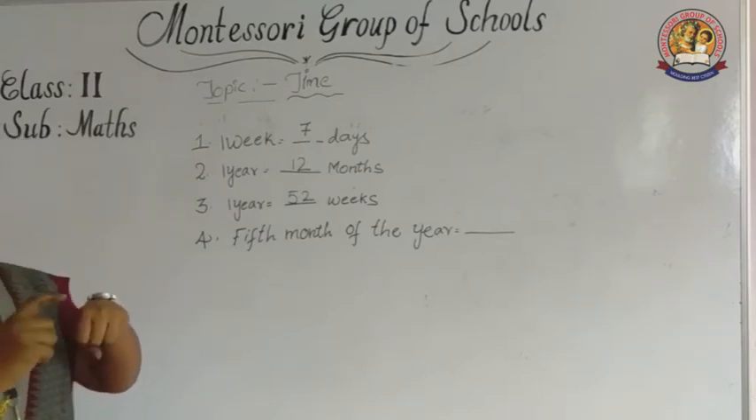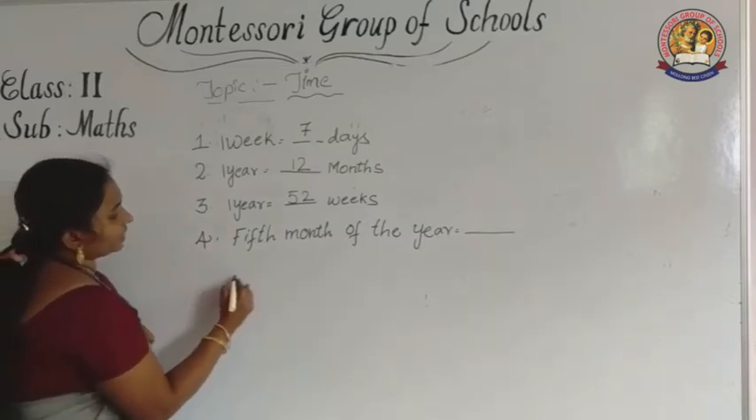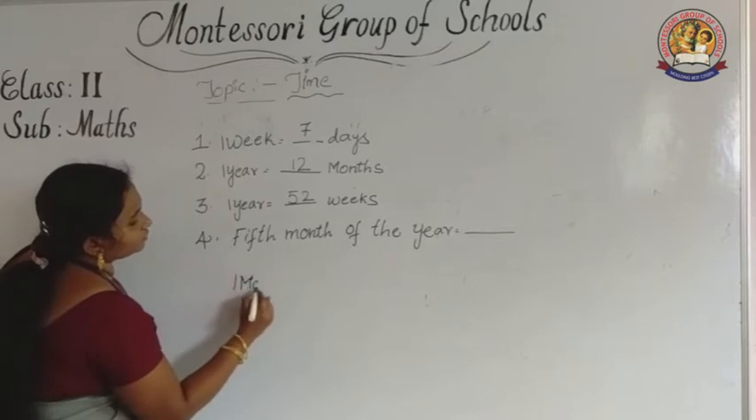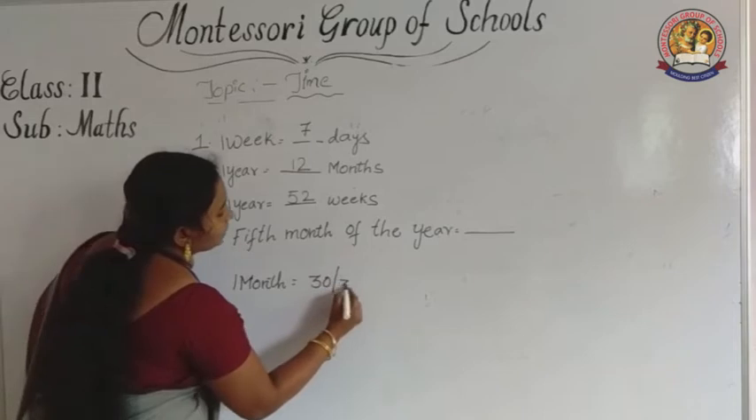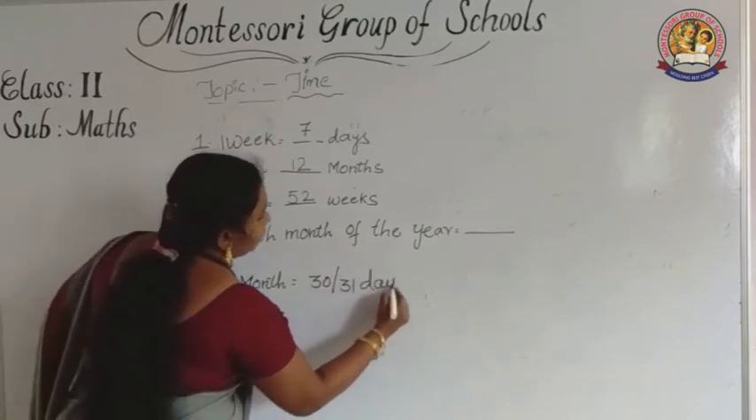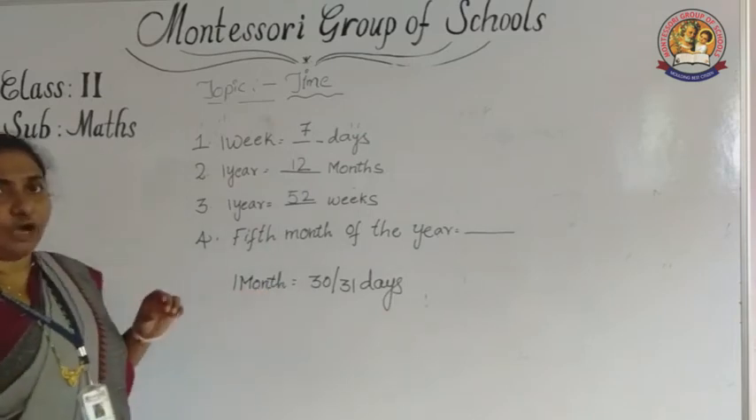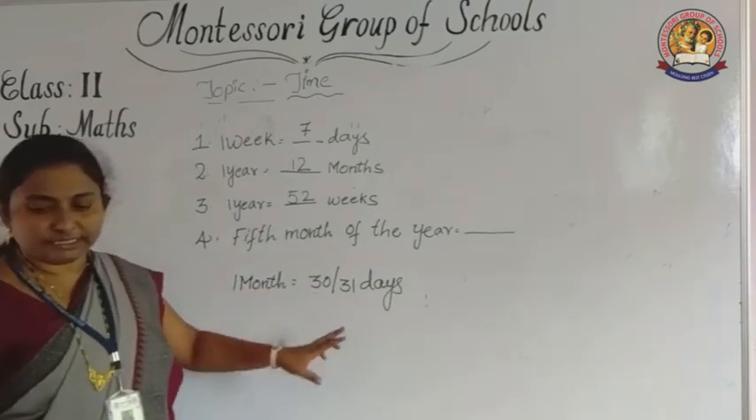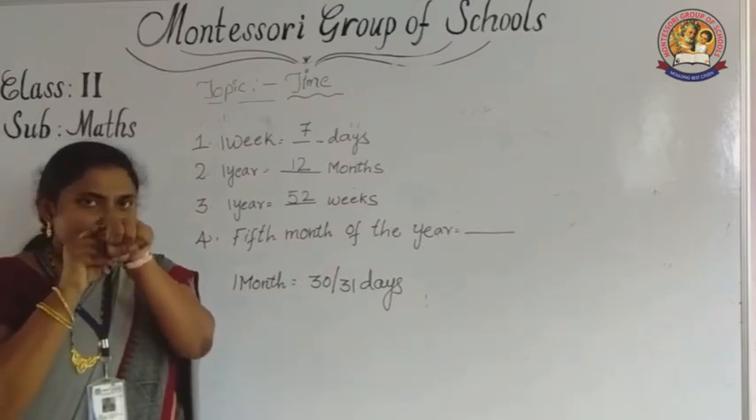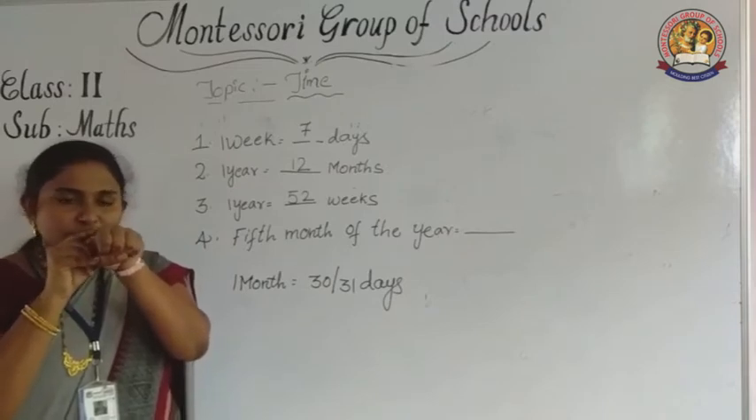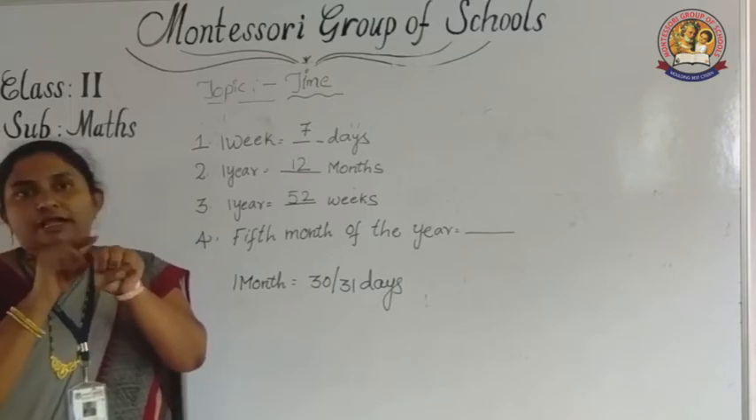Likewise, when we go up these months, they are considered as how many days? 1 month is equal to approximately 30 or 31 days. How can we decide 30 or 31? Here January coming up, this is 31. February down, this is considered as 30 days.